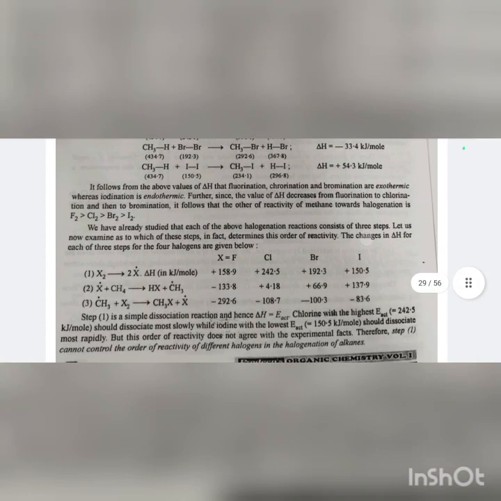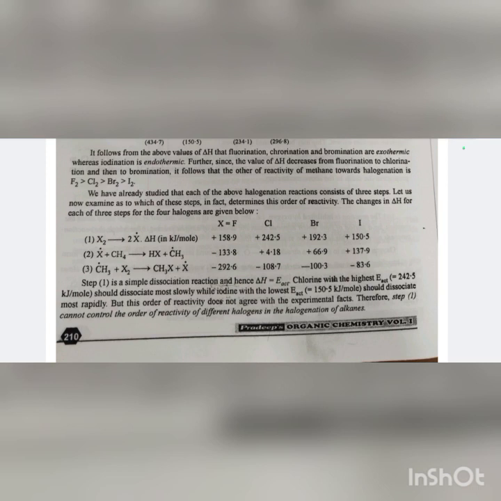We have already studied that each of the above halogenation reactions consists of three steps. Let us now examine which of these steps in fact determines the order of the reactivity. Step 1 is a simple dissociation reaction, and hence delta H is equal to E activation. Chlorine with the highest activation energy, that is 242.5 kJ per mole, should dissociate most slowly, while iodine with the lowest activation energy, that is 150.5 kJ per mole, should dissociate most rapidly. But this order of reactivity does not agree with the experimental fact. Therefore, step 1 can't control the order of reactivity of different halogens in the halogenation of alkanes.